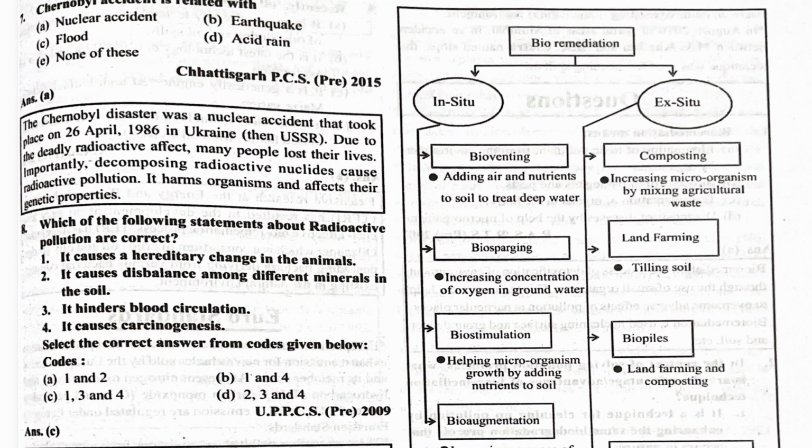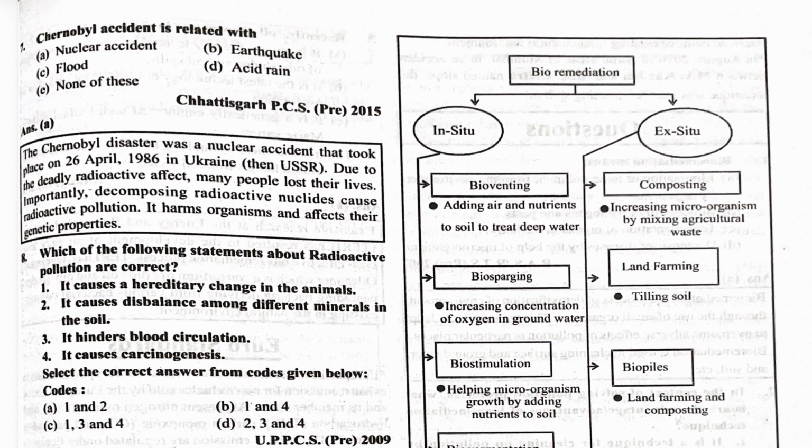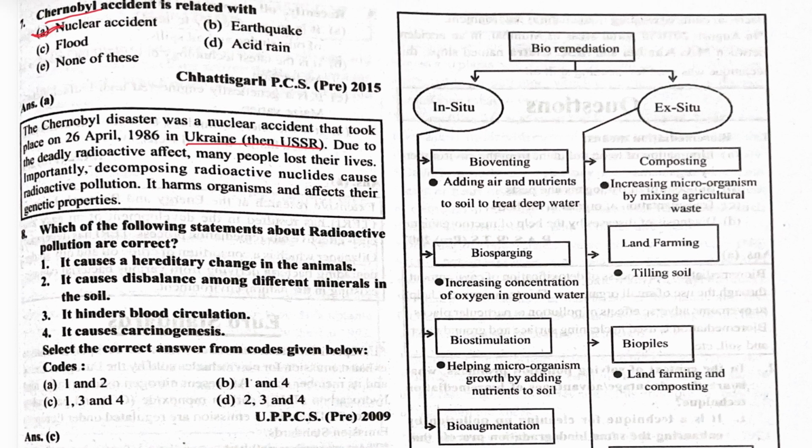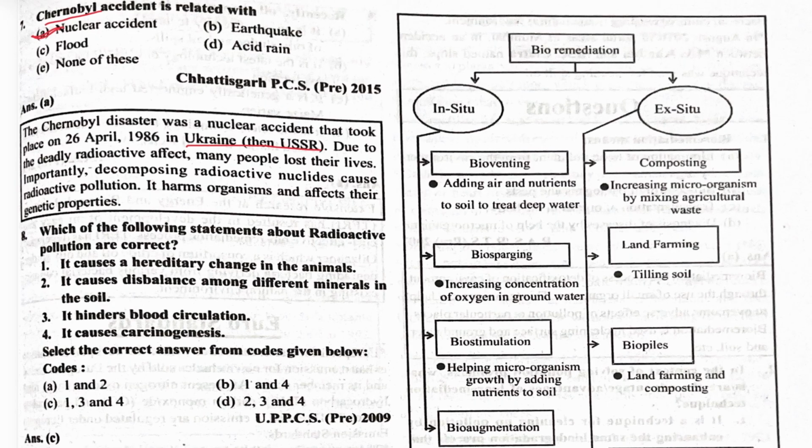Next question. Chernobyl accident is related with nuclear accident. Where is the Chernobyl accident related to? Ukraine, USSR. Chernobyl place is situated in Ukraine. And the Russia-Ukraine war, you have seen this recently. Chernobyl was in the news multiple times.